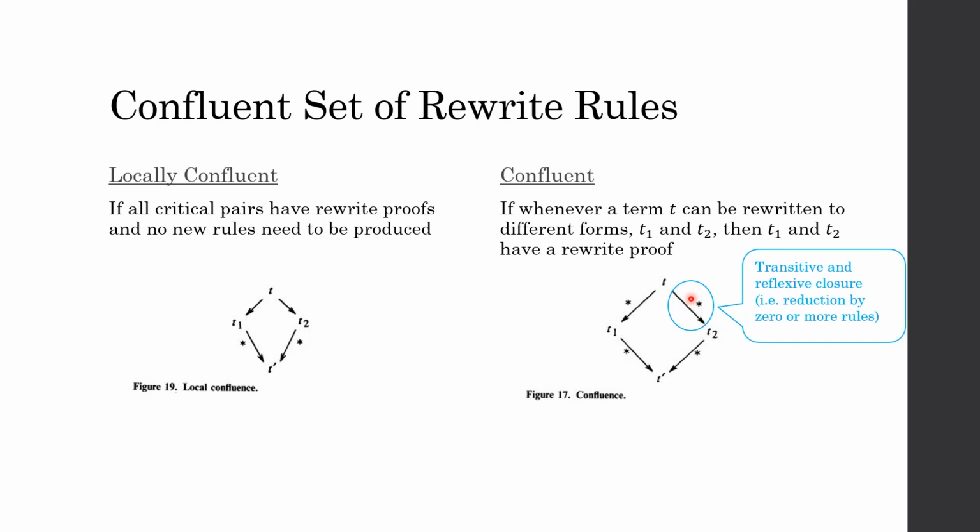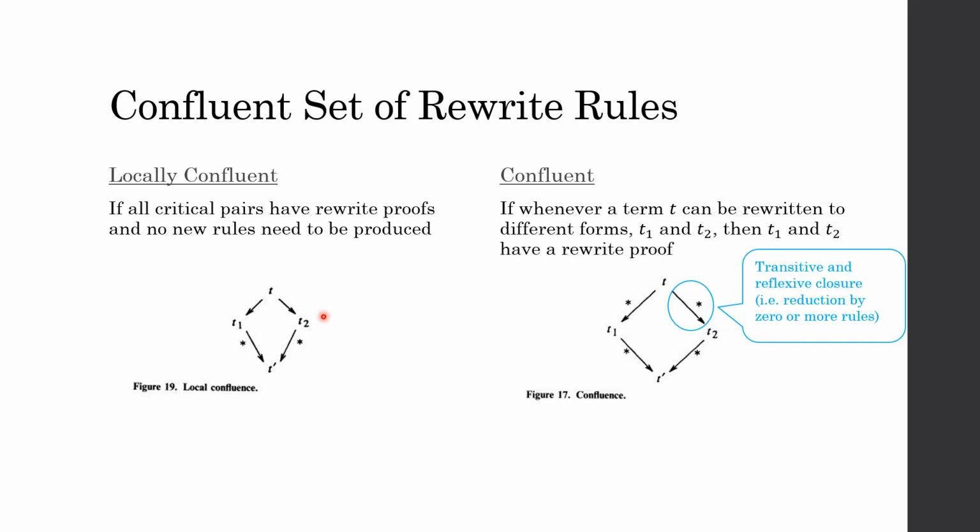Remember when we do superposition, we will generate a critical pair. Whenever the critical term branches out into a critical pair, and the critical pair has rewrite proofs, and no new rules need to be produced, we call this set of rewrite rules locally confluent.